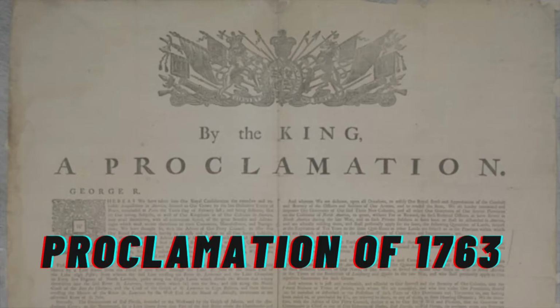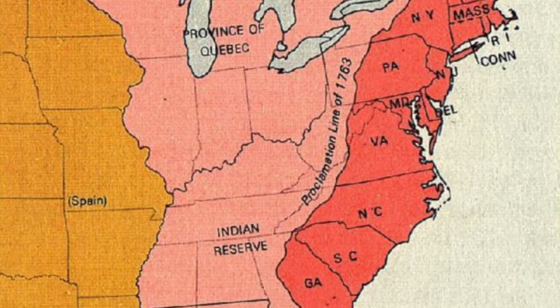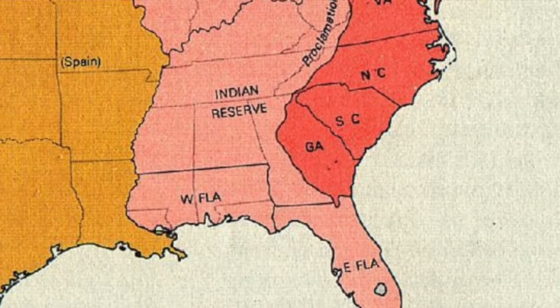The British government seeks to solve this problem by issuing the Proclamation of 1763. The Proclamation of 1763 basically says that American settlers cannot go west of the ridgeline of the Appalachian Mountains. Well, one of the problems with this was there were already American settlers living west of that ridgeline. And secondly, good luck enforcing that from thousands of miles away. Americans are going to do what Americans are going to do. That's kind of why this whole country got started.